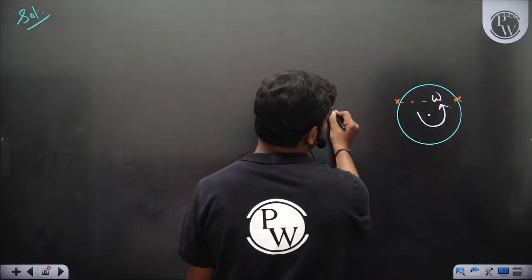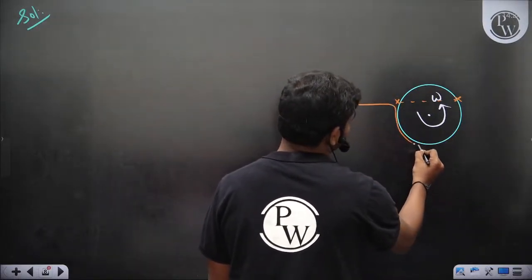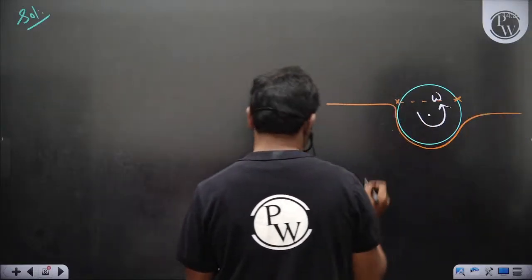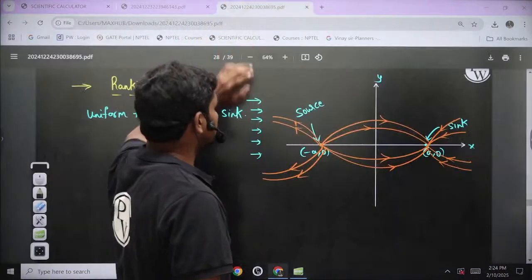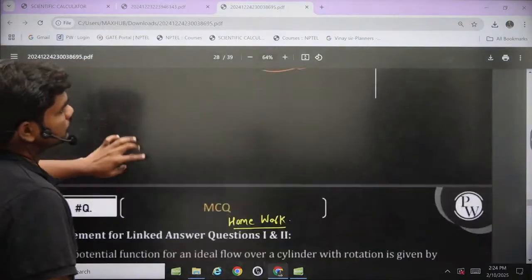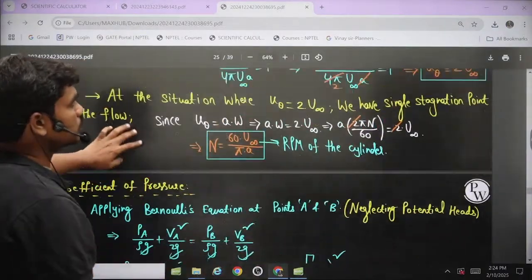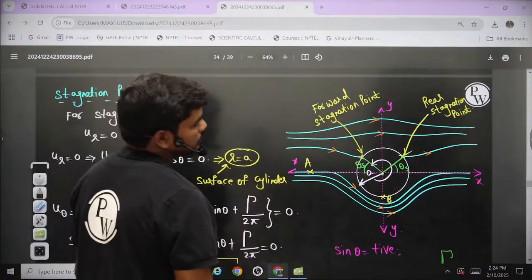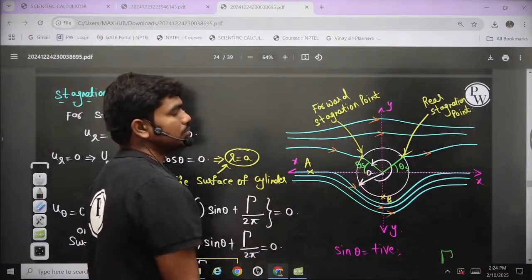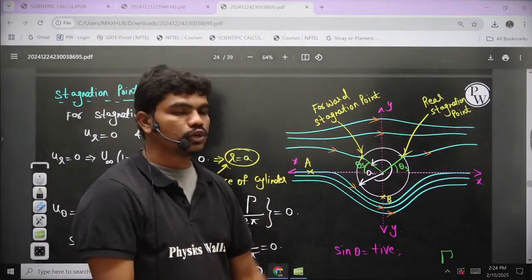I'm very bad at drawing these free curves. Maybe I'll show you, because if I keep drawing this will take ages. This is the analysis for the rotating cylinder. If you look at the streamlines, this is how you get the streamlines. On the bottom side you have the same thing, but on the top side you will end up with two stagnation points.